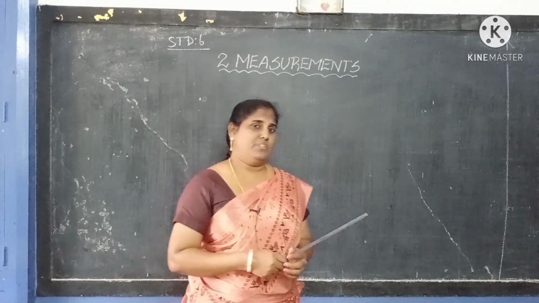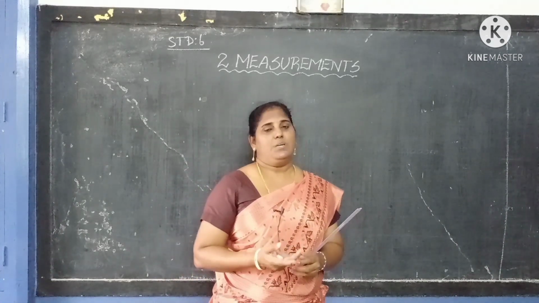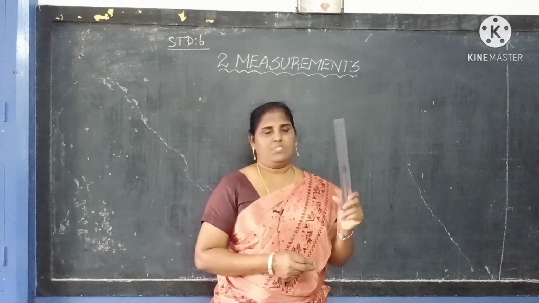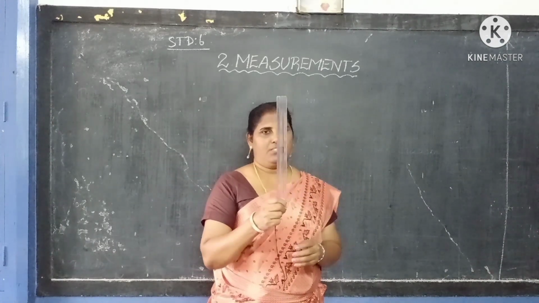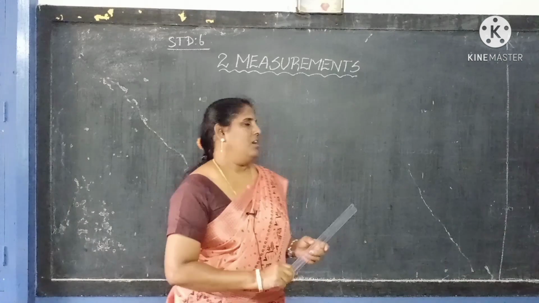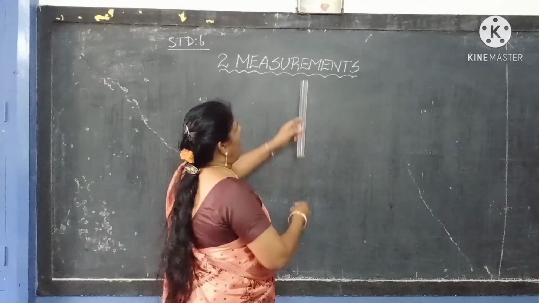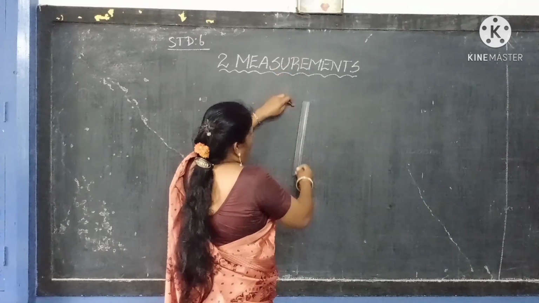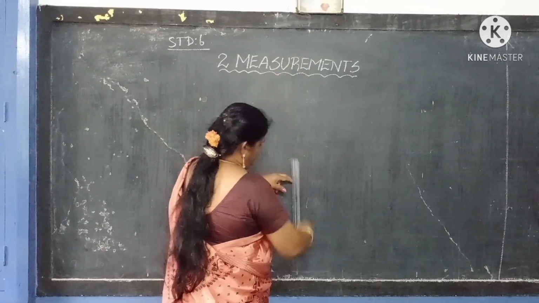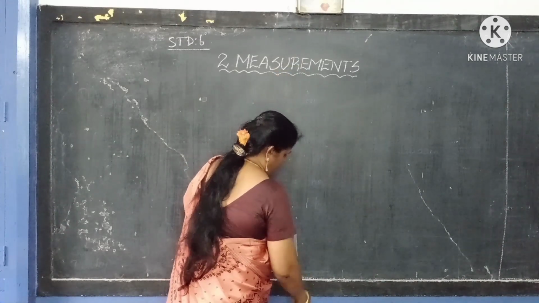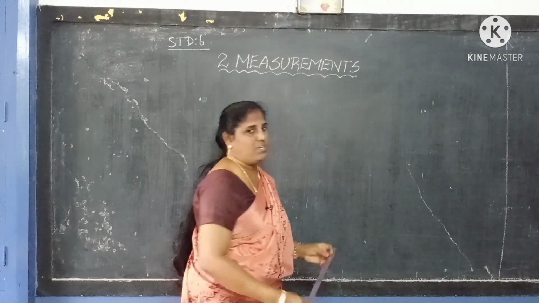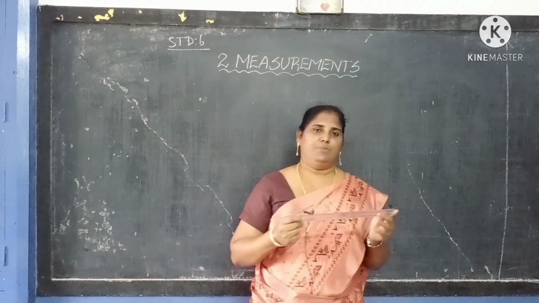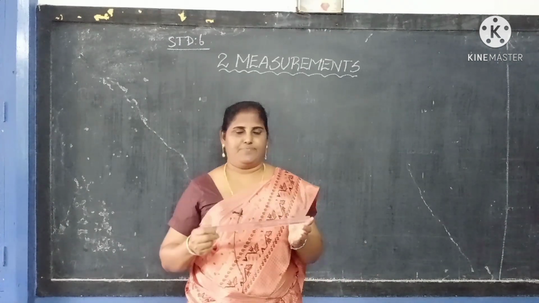So I already know about centimeter, millimeter, meter, isn't it? How many centimeters are there? 30 centimeters. If I want to measure, I am going to measure like this: 30, 60, 90, and I have 10 also. So totally 100 centimeters. 100 centimeters means 1 meter.